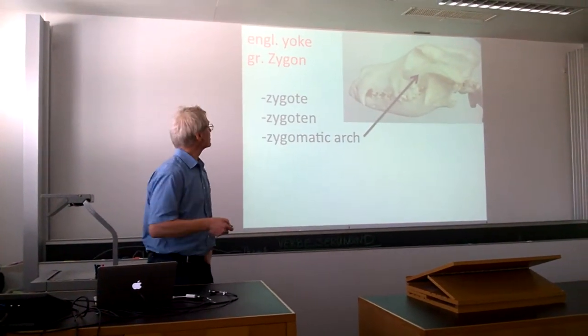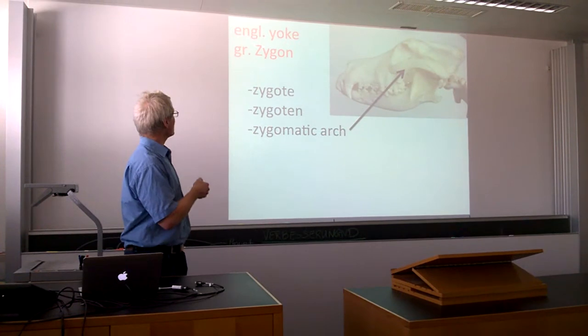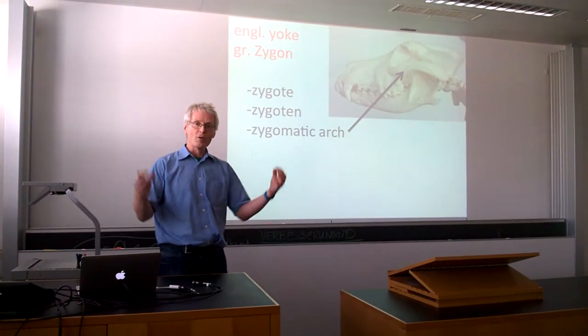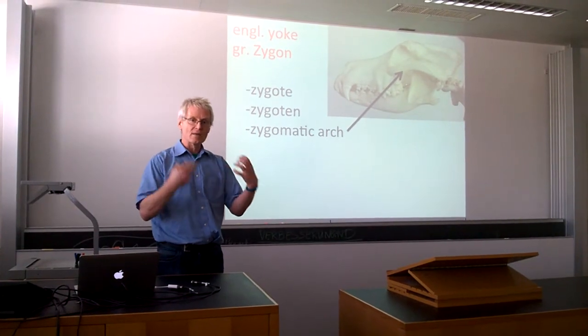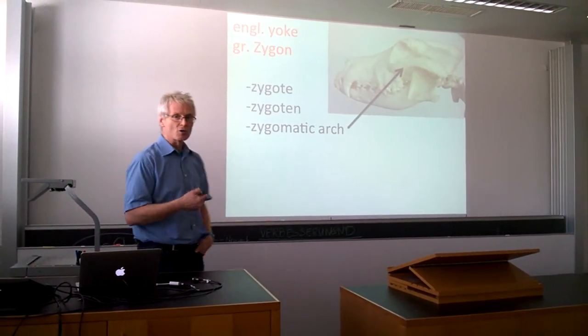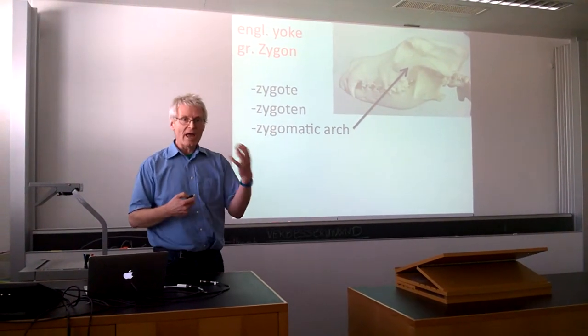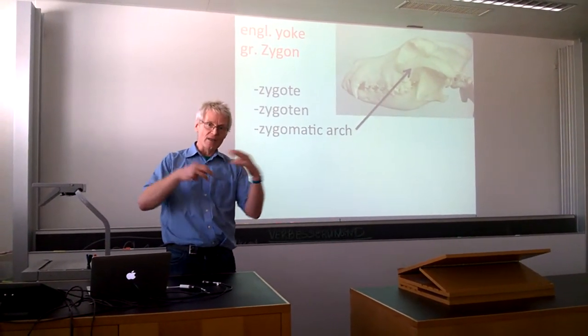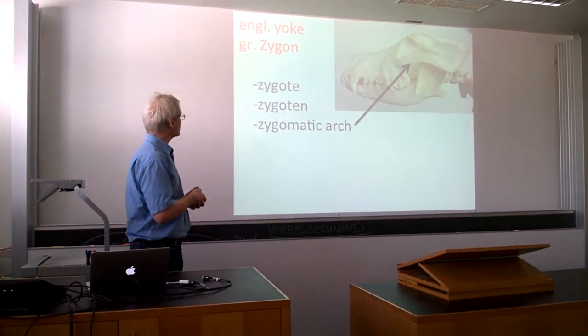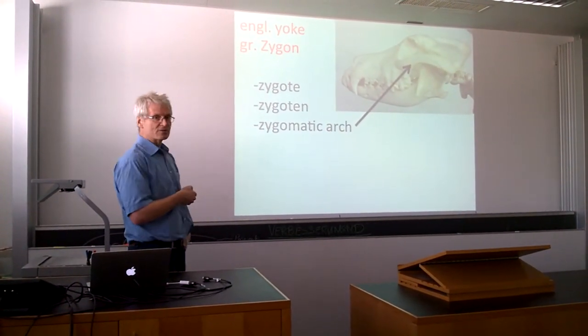So some examples for this Greek word zygon are, for example, the zygote. Of course, if gametes fuse together, they form the zygote. Or possibly, you should all know meiosis, and meiosis I has this very elongated prophase, prophase I, and one of the phases in prophase I is zygotene.